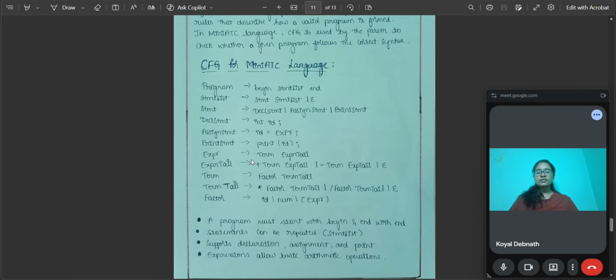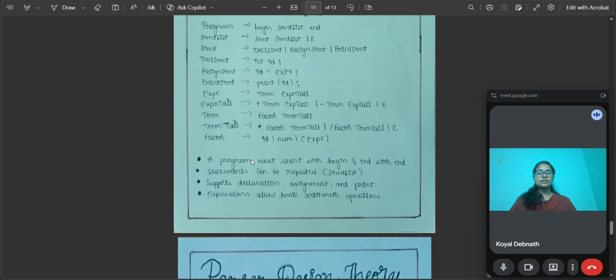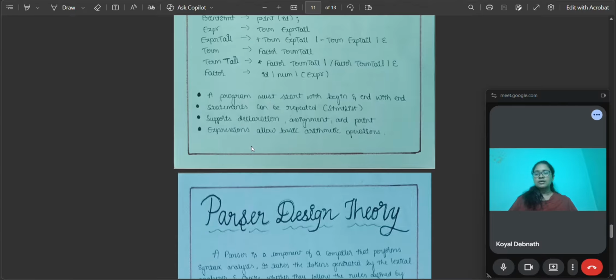A program, as I defined earlier, must start with begin and end with end, and the statements can be repeated. It supports delimiters, declaration, assignment, and print expressions, and allows basic arithmetic operations. All this I have mentioned previously.